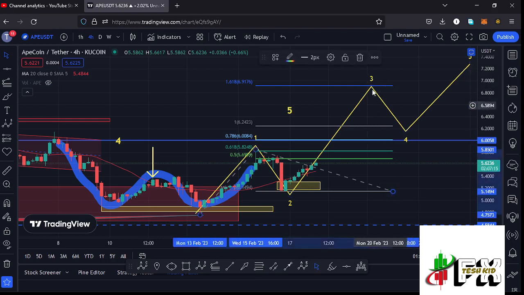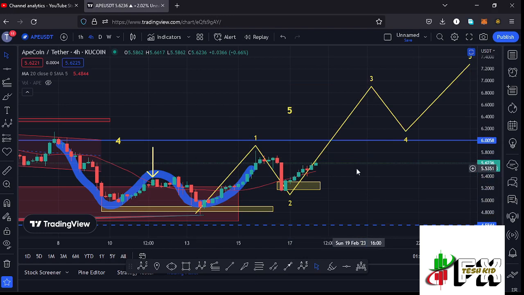And for this wave 3 to also play out, we need to continue holding above the 20-day MA, and once we continue holding above the 20-day MA, then I believe we have the support that we need for us to continue pushing even higher, and also manage to break above this wave 1 high at around the $5.8 mark. And once those two possible moves play out, then that will be enough confirmation that whatever we are seeing is the start of that massive bounce to the upside in the formation of this wave 3.